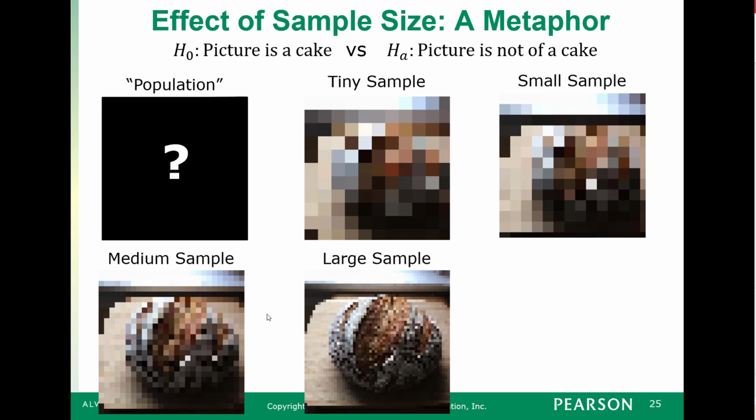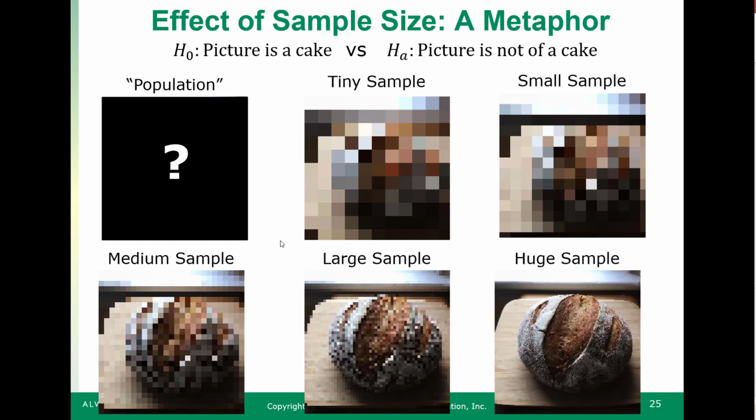But if I want crystal clear evidence that this is a picture of something other than a cake, I can take a very, very large sample, take a lot of pixels from the population. That should paint a really clear picture. So if we take a huge sample, I think there are about 400,000 pixels in the original image. I took a sample of 100,000 pixels, and this is what we get. And it pretty clearly indicates that the picture behind here isn't cake, but a loaf of bread that my girlfriend made.